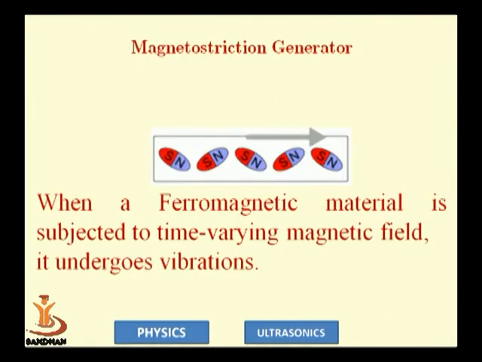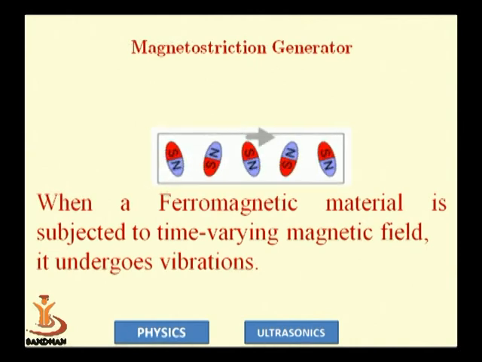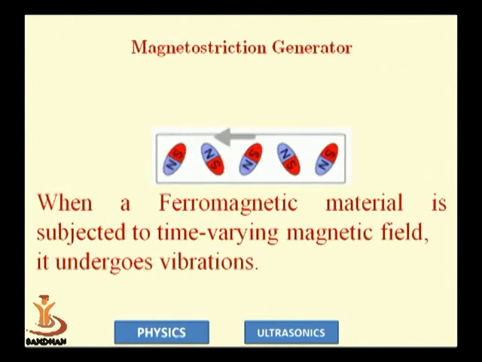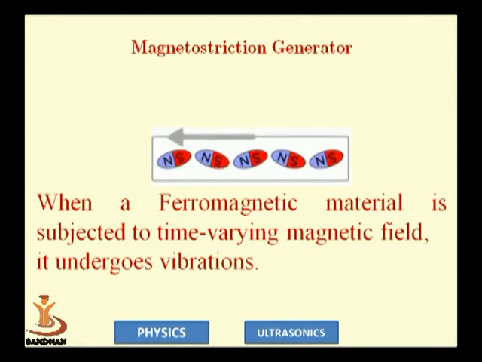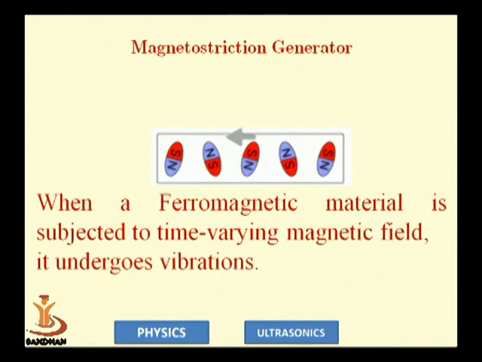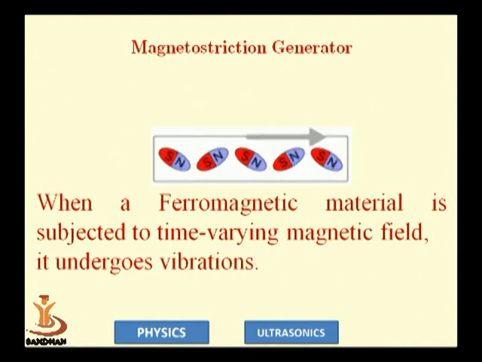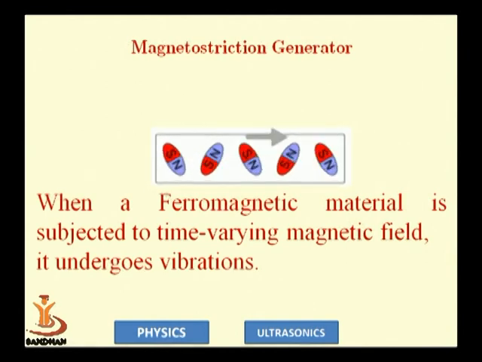You can see that the magnetostriction generator is made up of a ferromagnetic material. When it is subjected to a time varying magnetic field, it undergoes vibration. More or less it is one and the same as the piezoelectric generator. In piezoelectricity, the principle is inverse piezoelectricity; here one gets the direct principle.